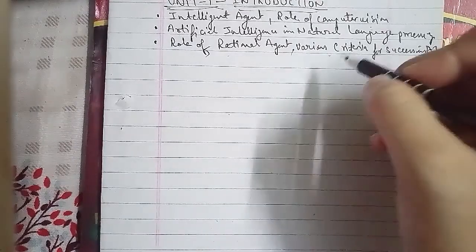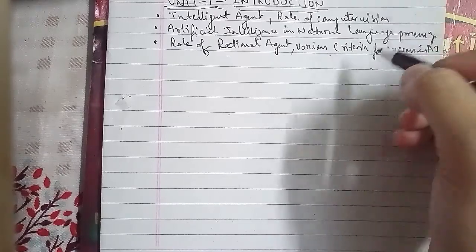In the goals of AI, there are two goals, as I told you.